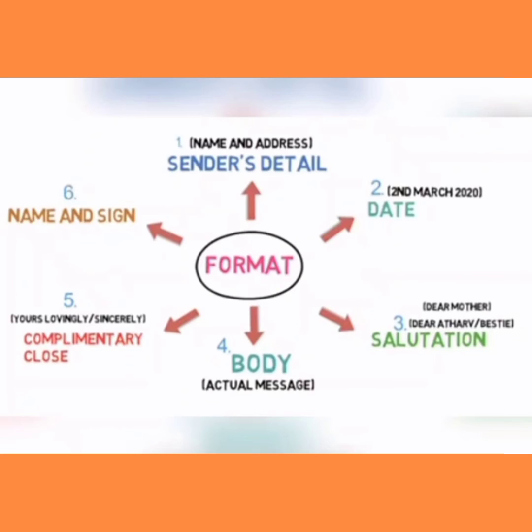And then fourth one, body of the letter, that is the actual message you have to write. And then fifth one, complimentary close, that is yours lovingly or yours sincerely or with love, you can write. Lastly, name and sign. Okay, in the last you have to write the address on the envelope. This is the informal pattern.